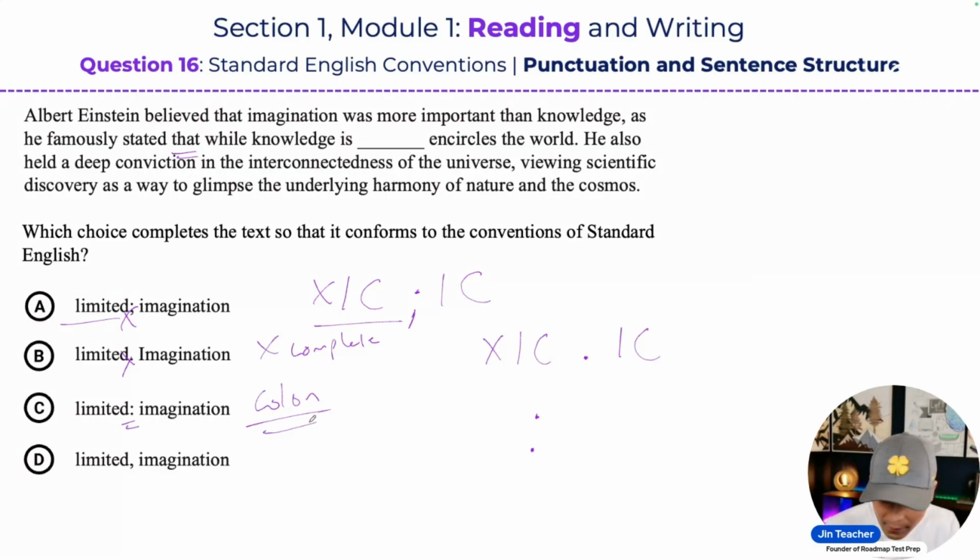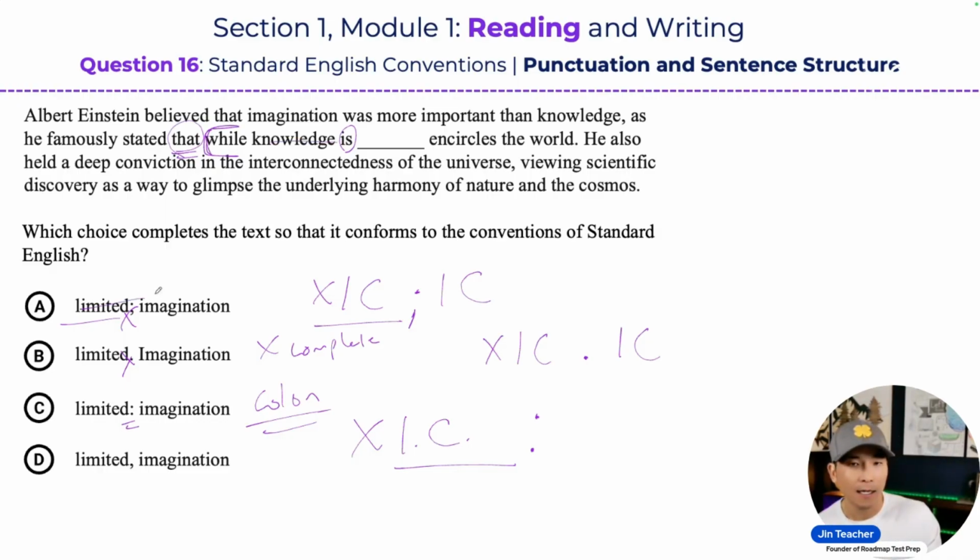So anyways, the first rule that you have to know for a colon is that the information before the colon has to be a complete sentence. Has to be a complete sentence, okay? So we already know that it's not, because this dependent clause is not correctly formed. It's lacking a verb. Don't say that is my verb, because is my verb for this dependent clause, while knowledge is limited. Is is not the verb for the other dependent clause. So this is why you want to cross out C as well.